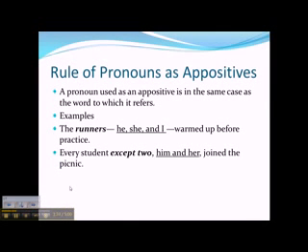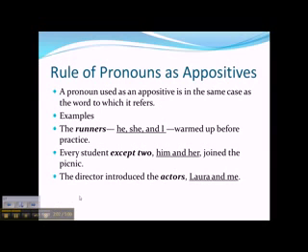Every student, except two, him and her, joined the picnic. Except two is in a prepositional phrase. Except is a preposition, two is the object of the preposition. Him and her are renaming or telling who the two are. So, since it's in the objective form, object of the preposition, we use him or her, which are objective pronouns.